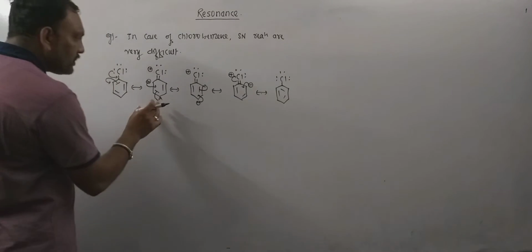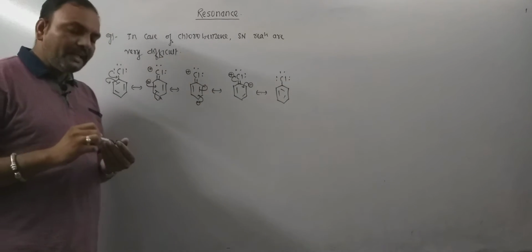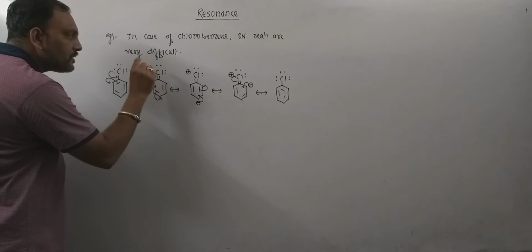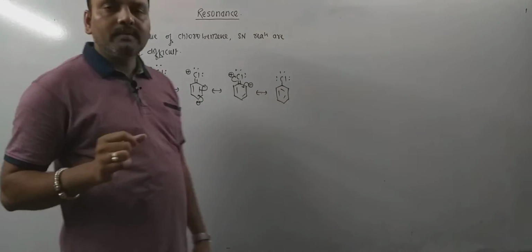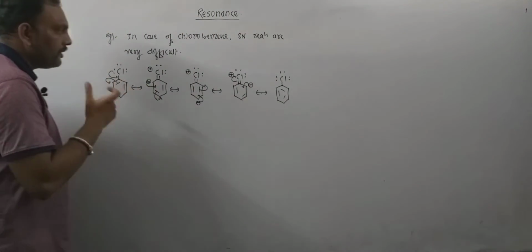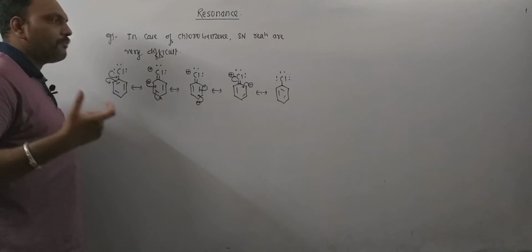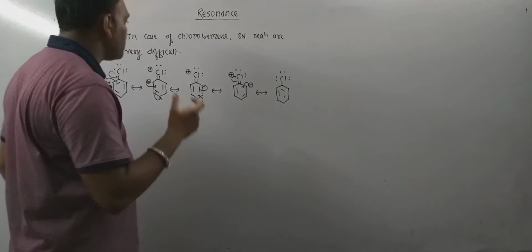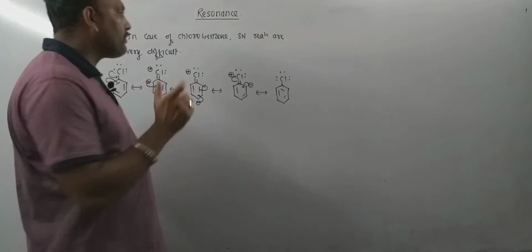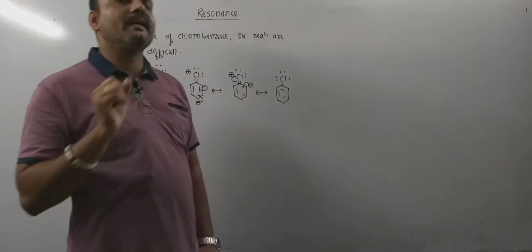Now, look at these structures, structures number 2, 3 and 4. In these structures, we can clearly see that there is a double bond character between carbon and chlorine, and this double bond character is one of the finest explanations for the strength of this bond. The C-Cl bond in chlorobenzene is somewhat stronger than that in alkyl halides.